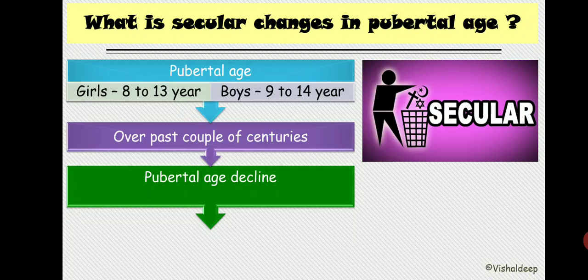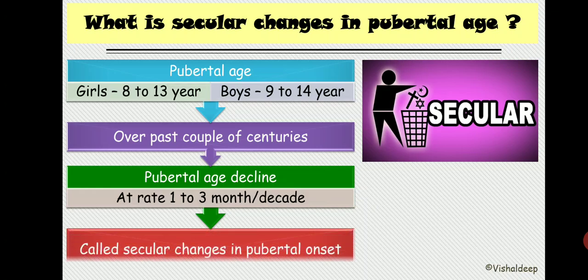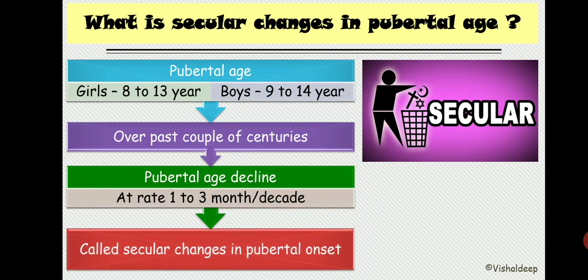So as the centuries pass, the pubertal age will also decrease. Now it is decreasing at the rate of 1 to 3 months per decade. These changes in puberty are known as the secular changes in the pubertal onset. This is the secular change in the pubertal age.